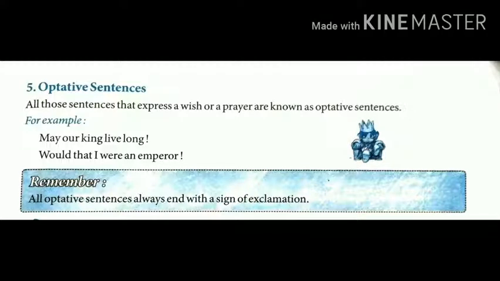Fifth one is optative sentence. All those sentences that express a wish or a prayer are known as optative sentences. For example, may our king live long. This expresses your wish that your king may live long. So, expressing a wish or a prayer is known as an optative sentence. Remember this, all optative sentences always end with the sign of exclamation.